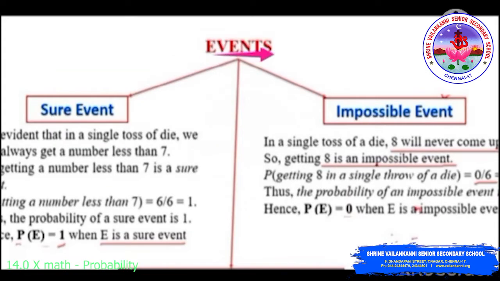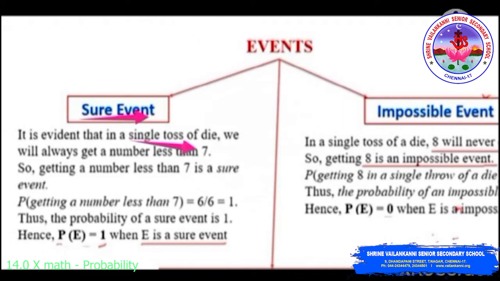We have two types of events. The first one is the sure event and the other one is the impossible event. So let us define a sure event. If we throw a die, we have the possibility of getting the numbers 1 to 6. Therefore, in a single toss of a die, we will always get a number less than 7. So getting a number less than 7 is a sure event. We can predict the number of outcomes in a sure event. So the probability of getting a number less than 7 is equal to 6 by 6, which is equal to 1. Thus, the probability of the sure event is 1. So we write P(E) equal to 1, where E is a sure event.